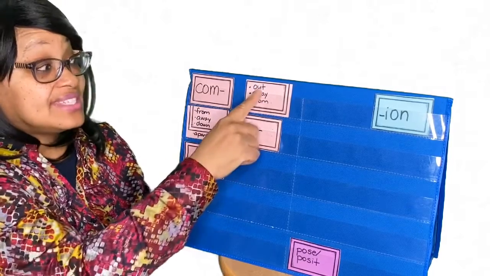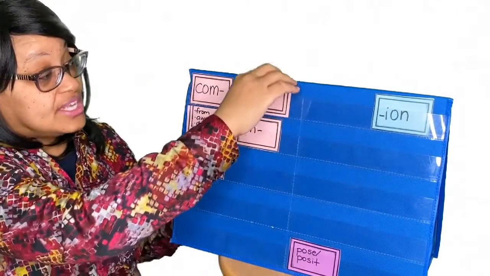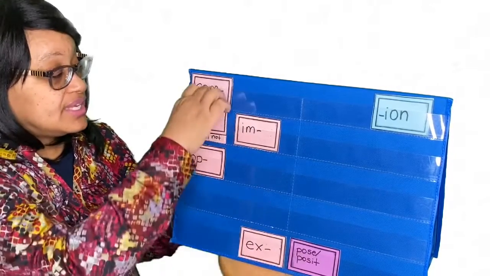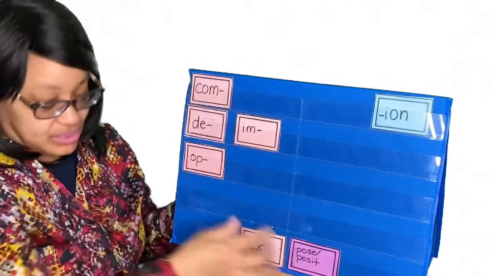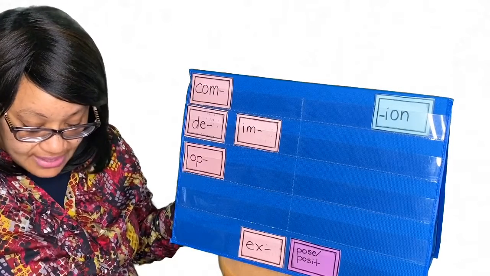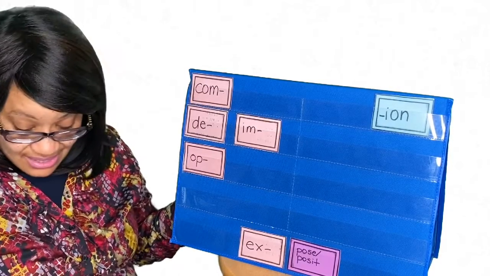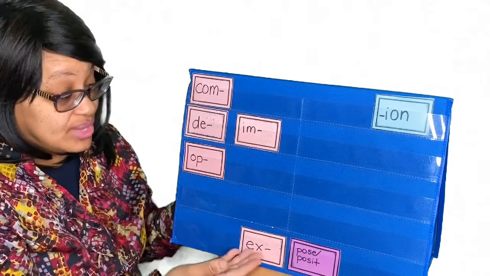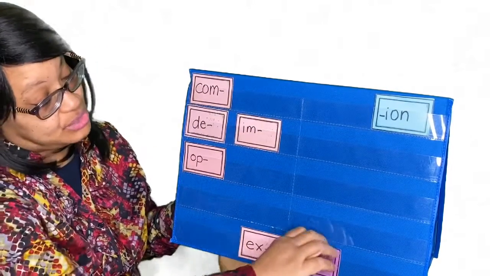But this one is out, to put it out. So if you're putting it out, then you are exposing it. Expose. So to place something where it can be seen, to put in an unprotected situation, means to expose it, to put it out.